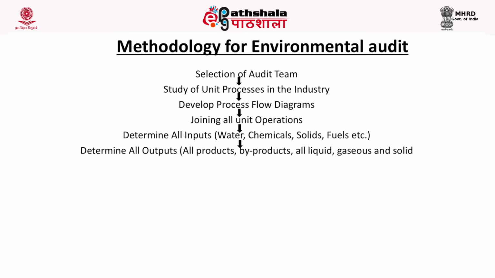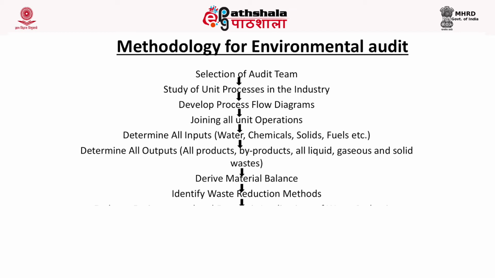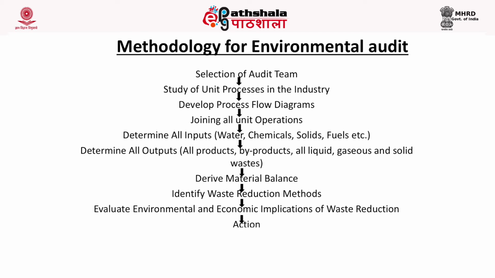Once the audit team is identified, then we will study the unit processes which are taking place in the industry. Then we will develop the flow diagram of different processes. Then we will join all unit process operations which are taking place in the industry. Then we will determine all inputs such as water, chemicals, solids, fuels, etc. Then we will determine all outputs.